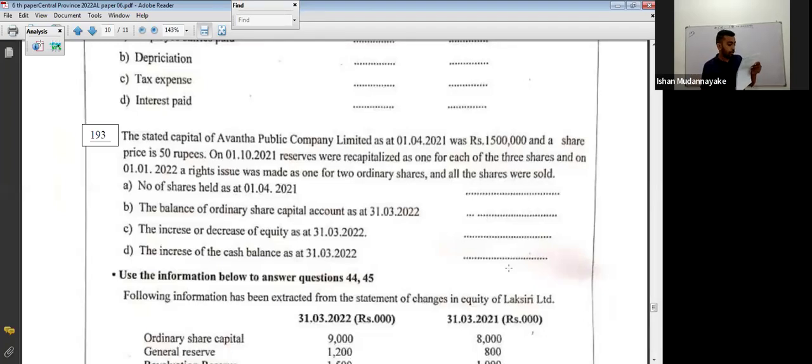And on 1st January 22, a rights issue was made as 1 for 2 ordinary shares, and all the shares were sold. A: number of shares held as at 1st April 21. Please hold the video, try to get the answer for this question, and after that, watch the video.